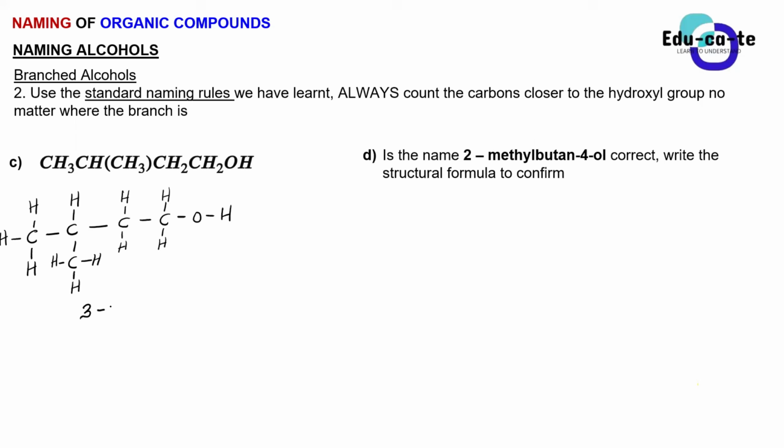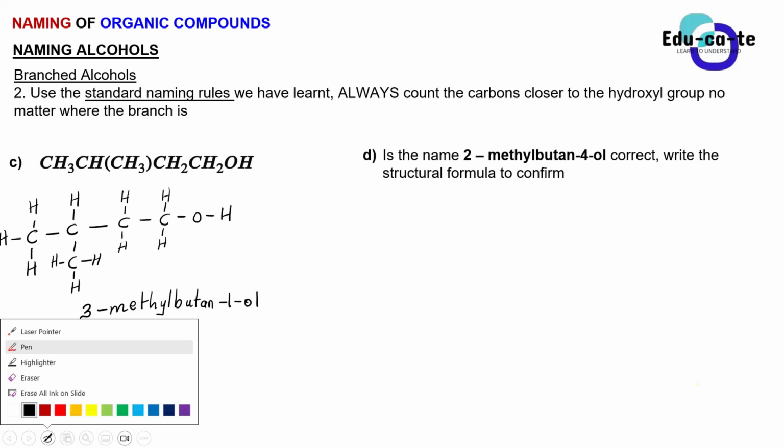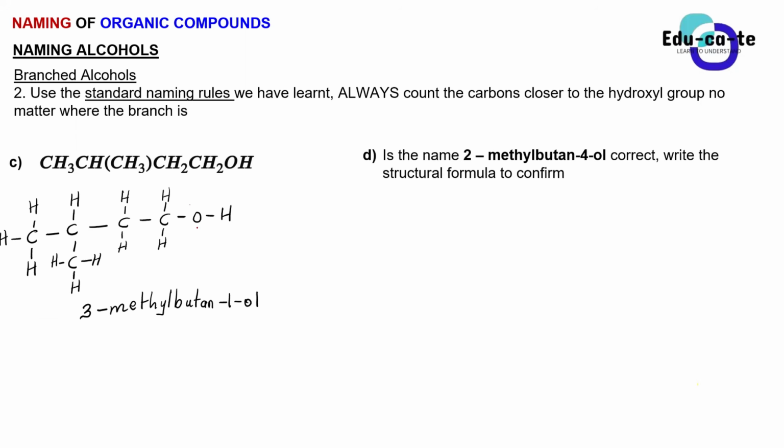3-methyl-butane-1-ol. So it's 3-methyl-butane-1-ol. Basically, guys, you number your carbons closer to the functional group. This is your functional group, a hydroxyl group. Here you can see that this is your parent chain of carbons. So you can say this is carbon 1, carbon 2, carbon 3, and carbon 4.